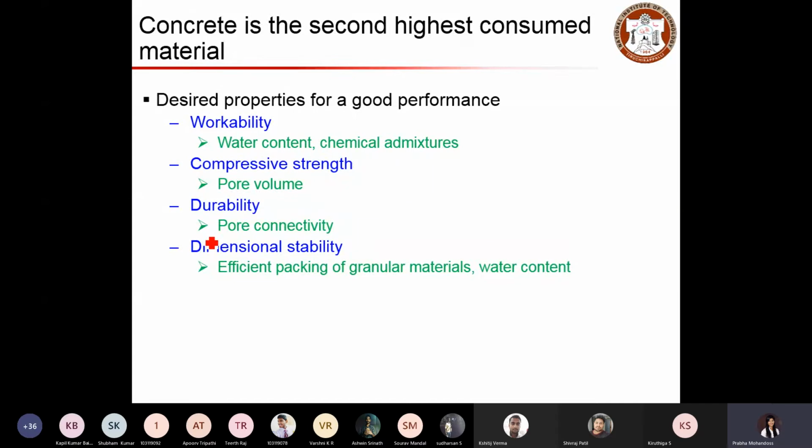We all know that cement production results in huge CO2 emissions in the atmosphere. So for a sustainable environment, it's our responsibility to reduce such huge consumption of cement so that the global effect of releasing CO2 will be reduced.